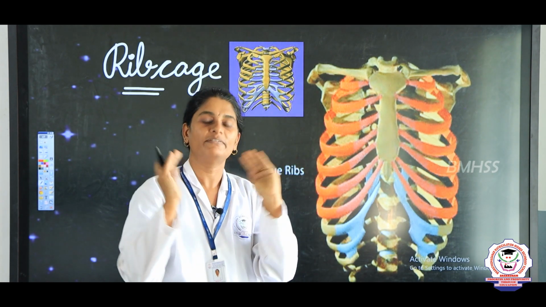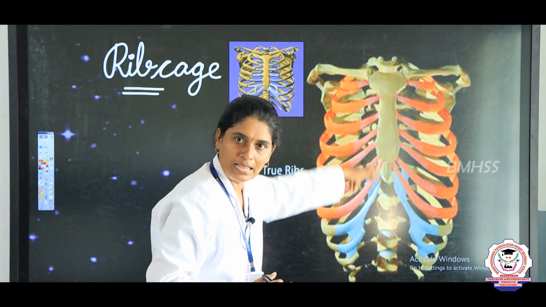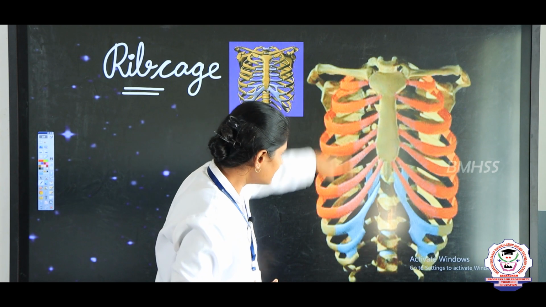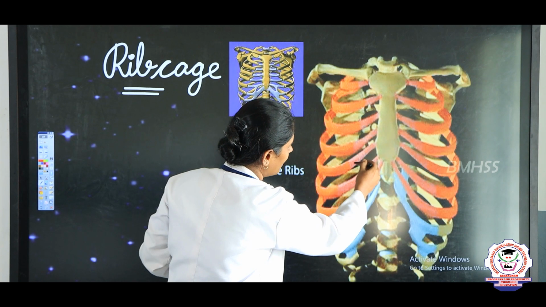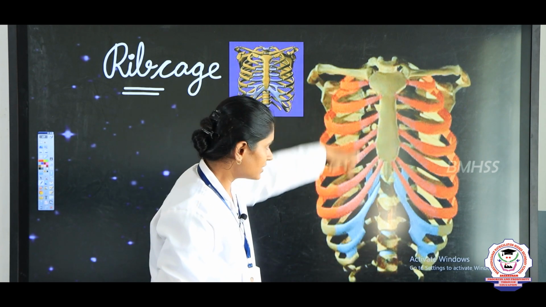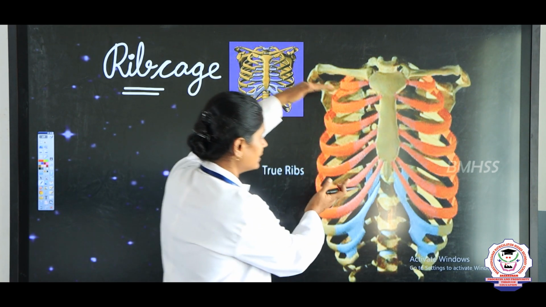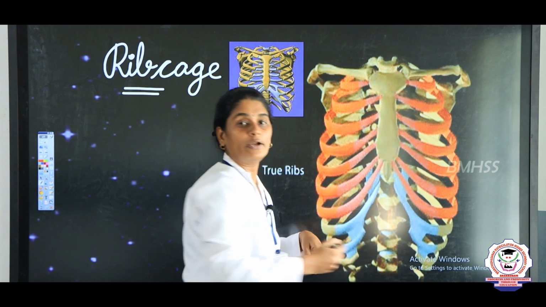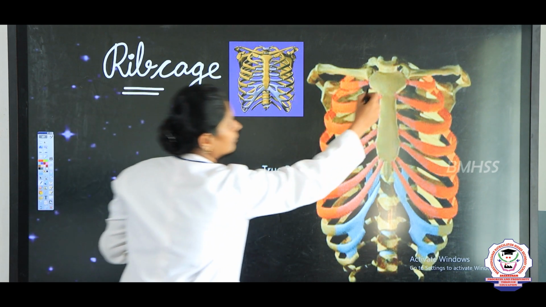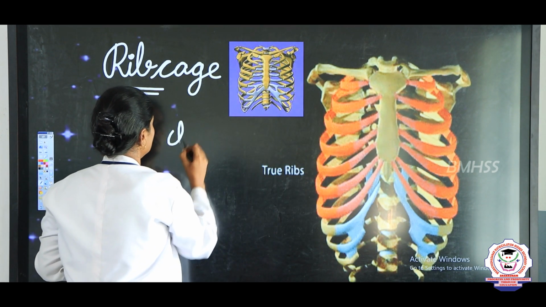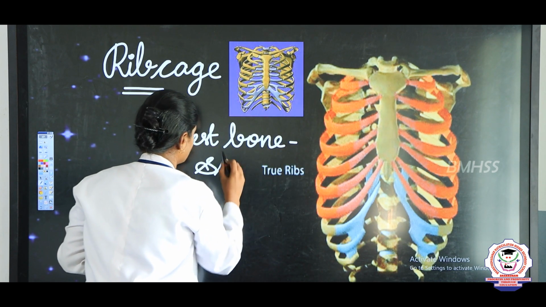Because it is in a cage-like shape, it is known as the rib cage, okay. So, you can see totally there are 12 pairs of ribs. The first 7 pairs, you can see here in the red, right. 1, 2, 3, 4, 5, 6, 7. The 7 pairs are called true ribs. Why are they called true ribs? Because these ribs are joined in the front with the very flat bone known as the sternum. Sternum is the chest bone.